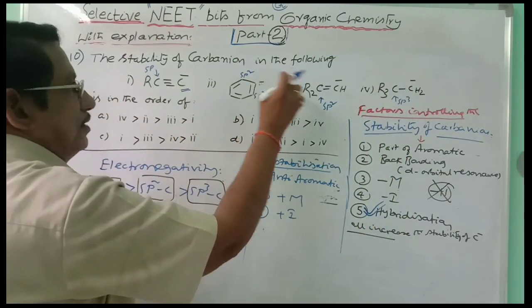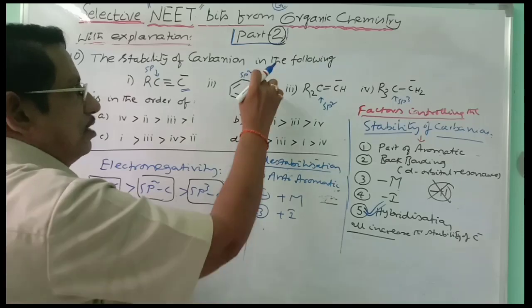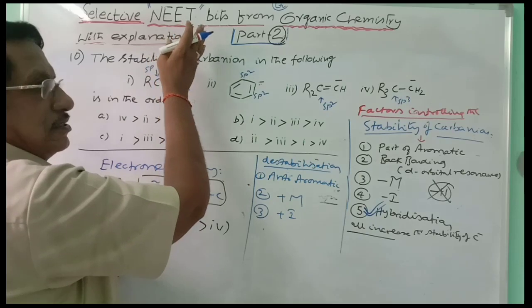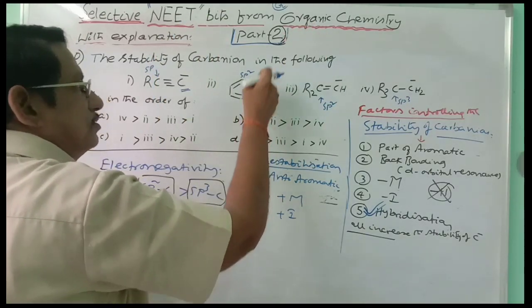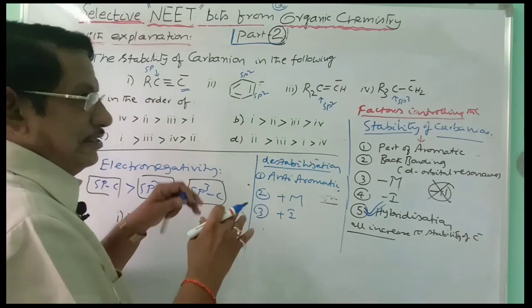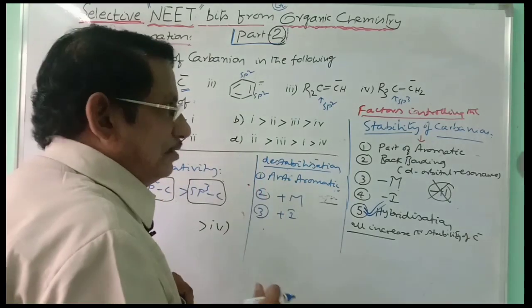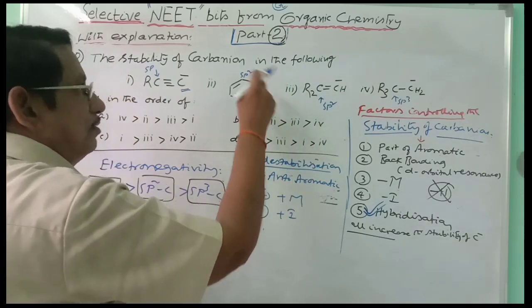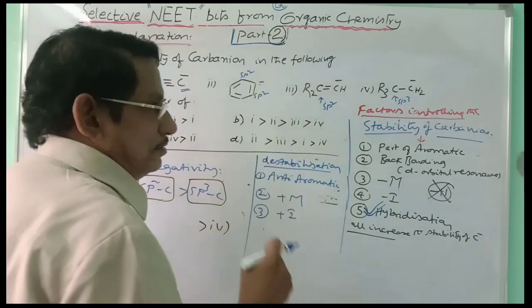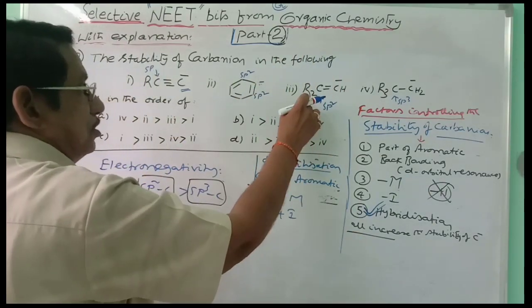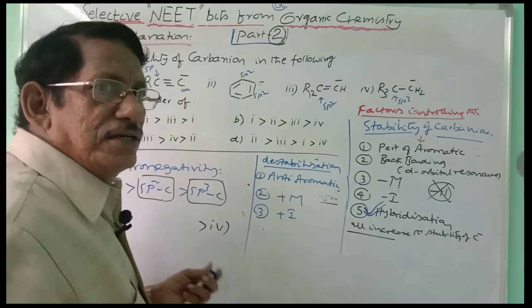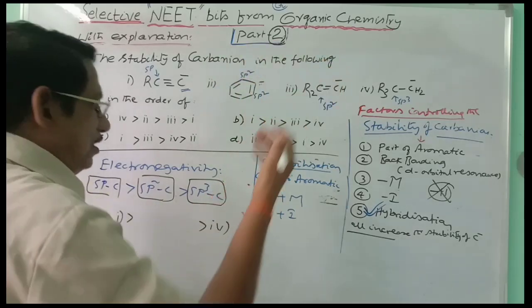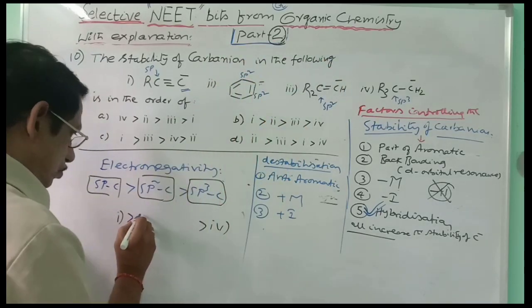And if you take this carbanion and compare between these two, this carbanion is having two sp2 carbons on either side. This sp2 carbon is withdrawing the electron group from the carbanion, and this sp2 carbon is also withdrawing the electron group from the carbanion. On either side, withdrawing groups are there. So this will be more stable, because the dispersal of the charge will be over two carbons here, while this is only one carbon. So dispersal of the charge is to a greater extent than this. Out of these two, automatically the phenyl carbanion is more stable than the vinyl carbanion or substituted vinyl carbanion. So one is more stable than two.